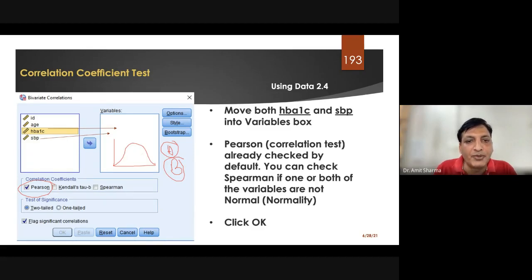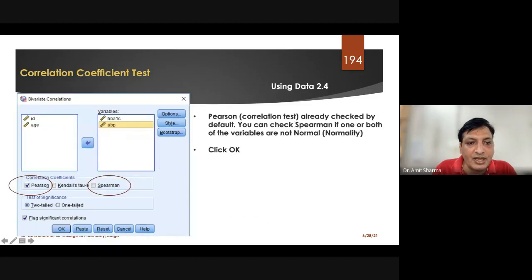Whenever you open the software and give the command for bivariate correlation, you will find that Pearson has already been checked by the software default. So if you want to go for Spearman, you have to remove this Pearson and click on Spearman. So just try to find out what your data says. According to that you can proceed, and after that finally you can click OK. Once you click OK,